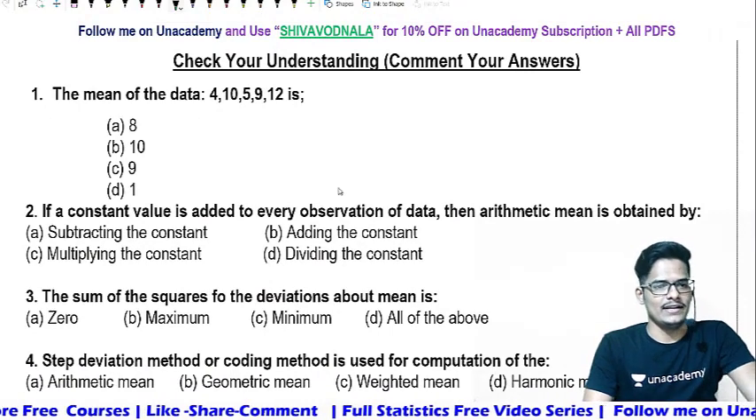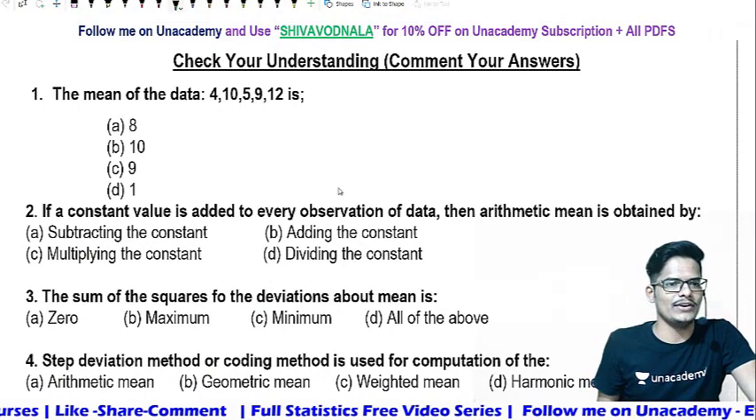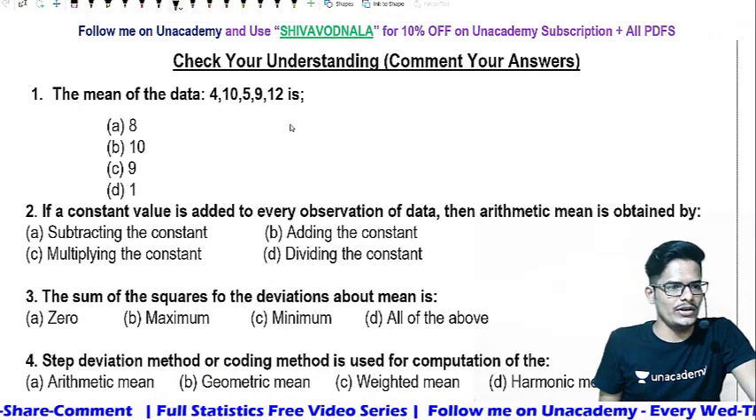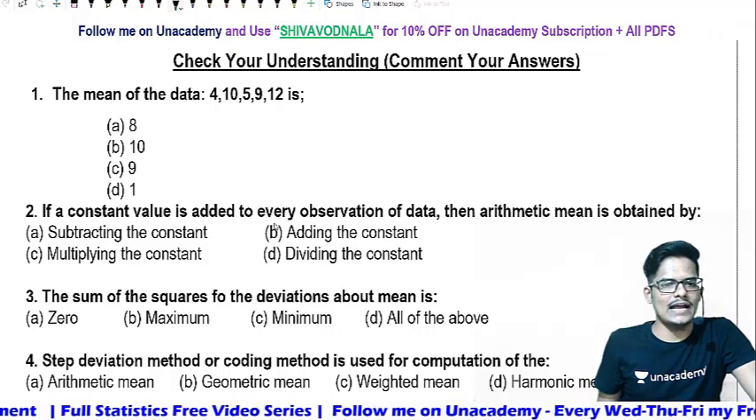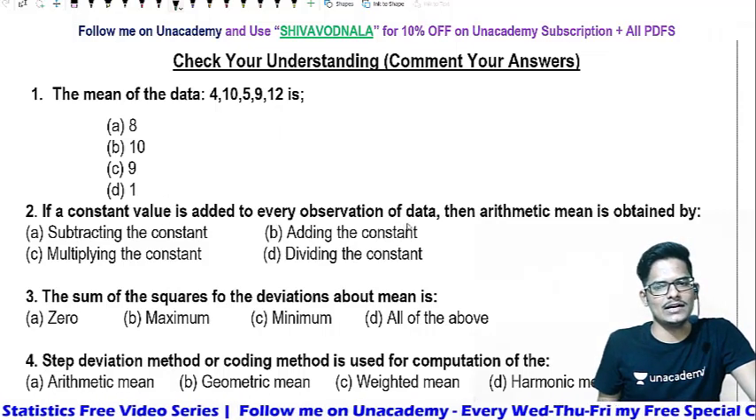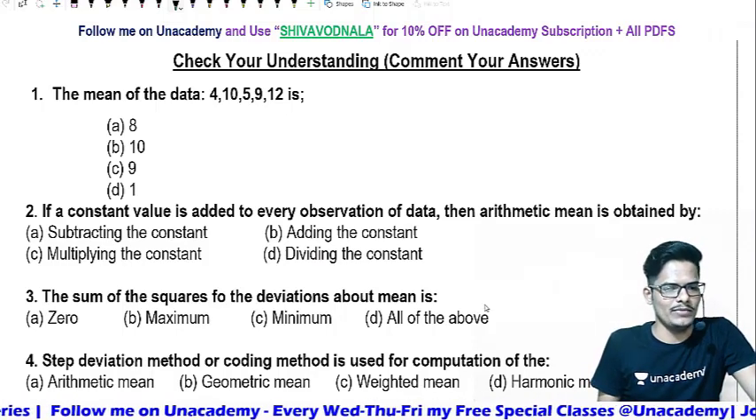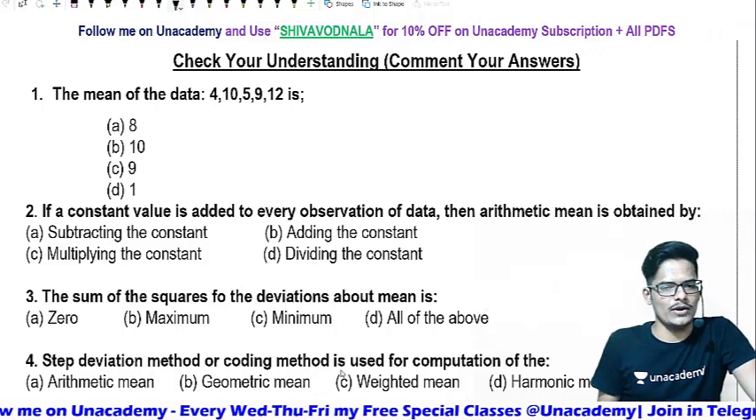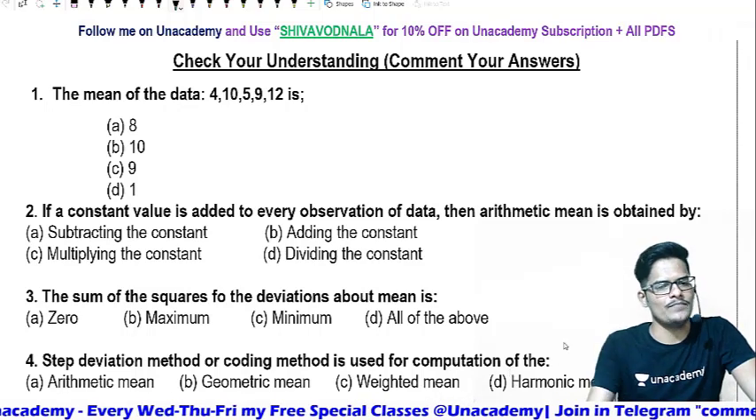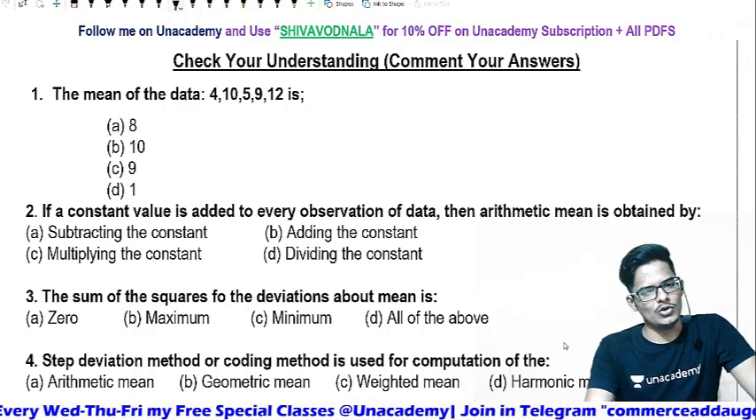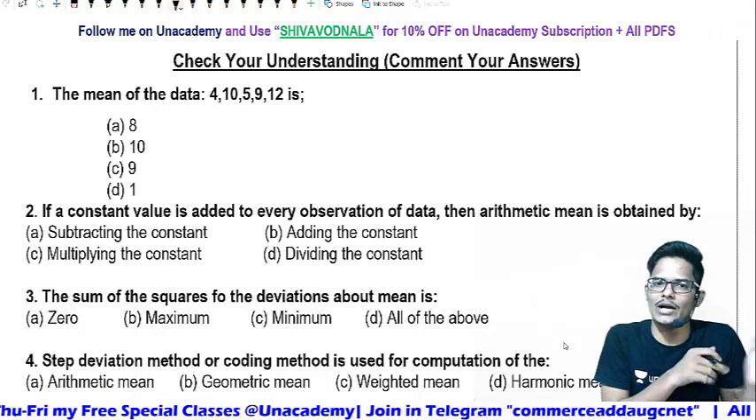Check your understanding first. There are 4 questions I gave over here. The mean of the data you need to identify. If a constant value is added to every observation of the data, the arithmetic mean is also obtained by. And the sum of the deviations about the mean is. Step deviation method or coding method is also used for computation of the dash method. So these are the 4 questions that you need to answer in the comment box.